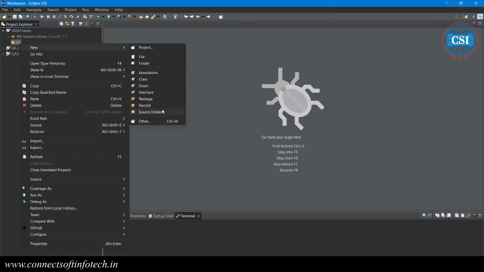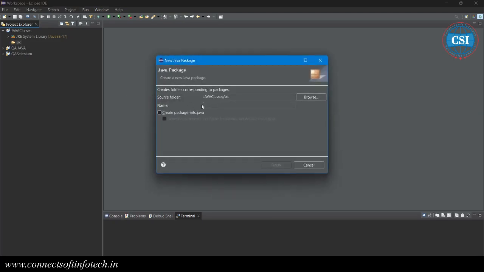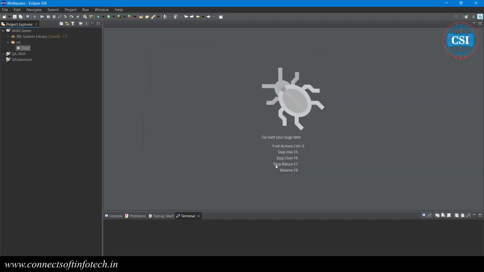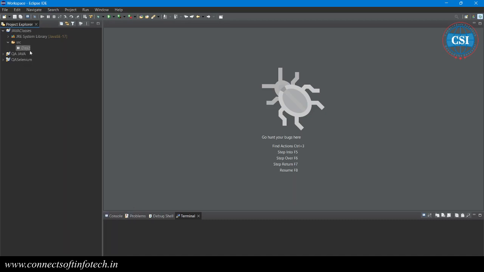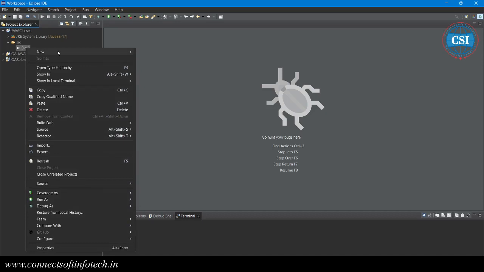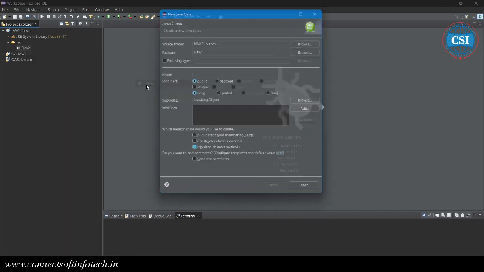We need to do the same process in automation testing. In the src, we need to create one package. What package name am I giving here? Day 2. Just finish. Now just create a class: right click on the package and click on class.